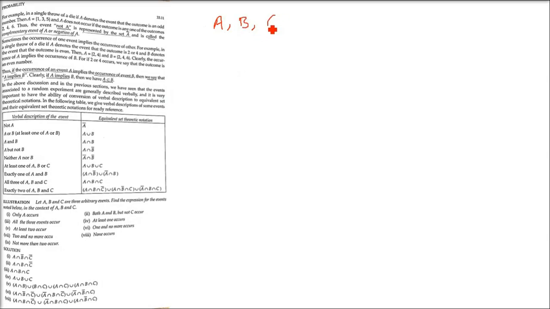So see here, A and B and C are 3 events. So only A occurs. First is only A occurs. That is, when A will occur, B and C won't happen. So B and C negation. A occurs means A. So just take intersection. Mostly you have to take intersection.